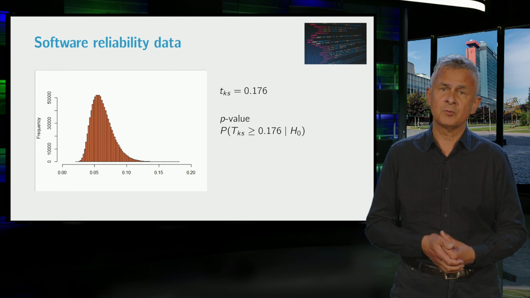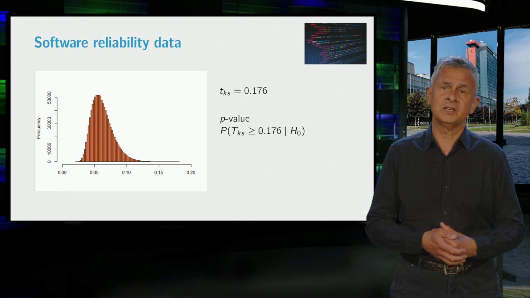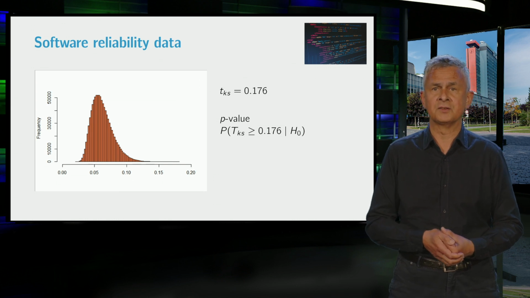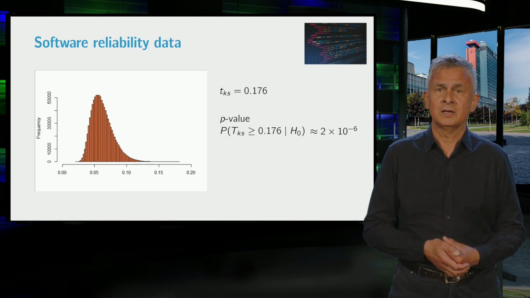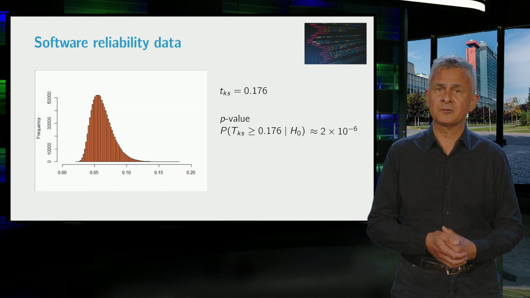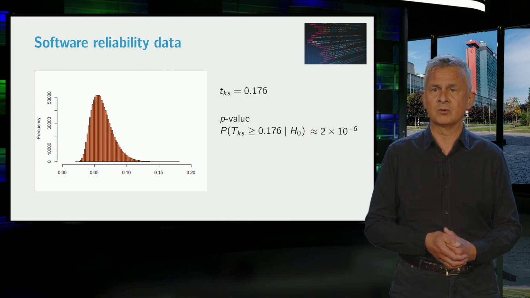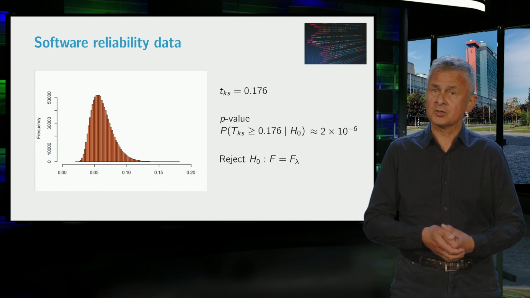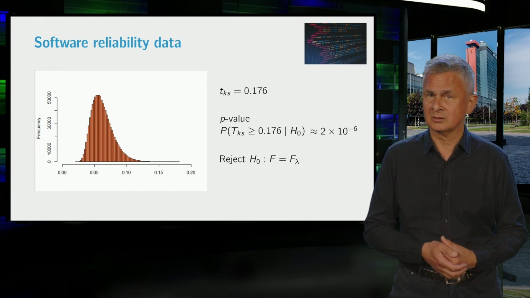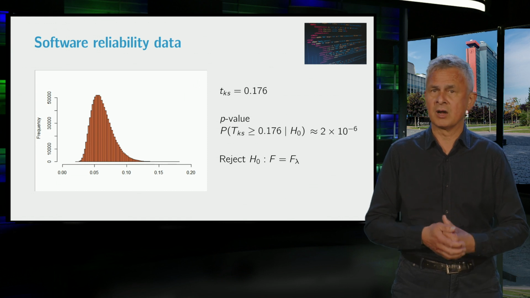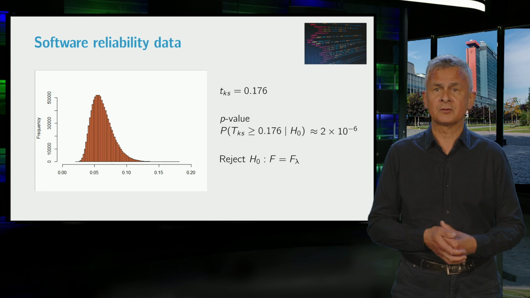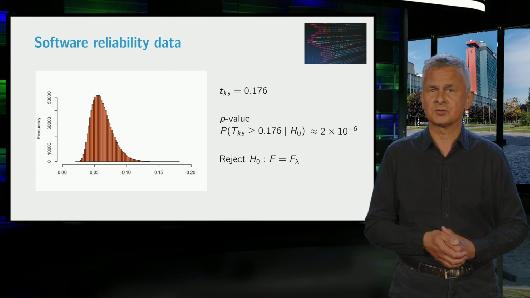And we do this by computing the proportion of TKS values greater than or equal to 0.176. It turns out that only 2 TKS values are greater than 0.176. And therefore, the approximated p-value is so small that we reject the null hypothesis. We conclude that the distribution of the interfailure times is not exponential.